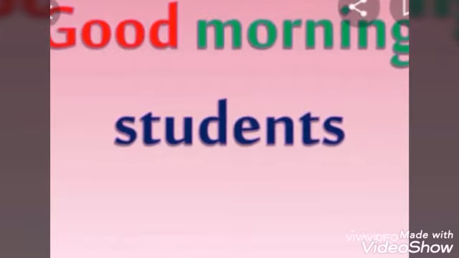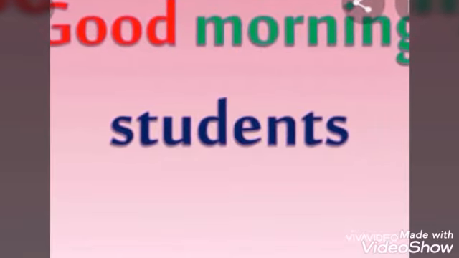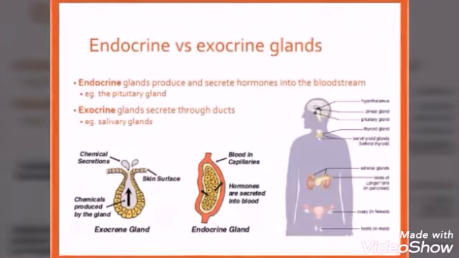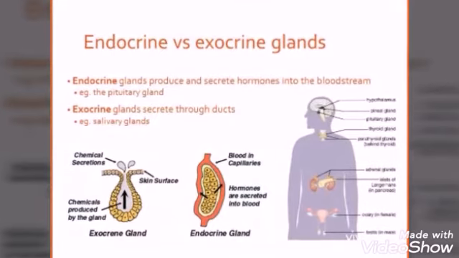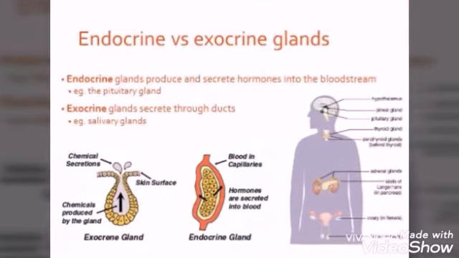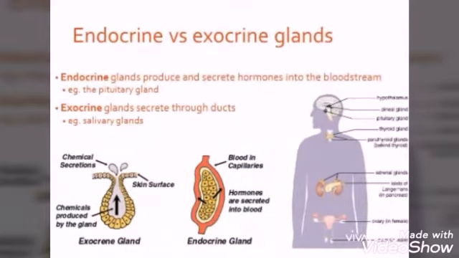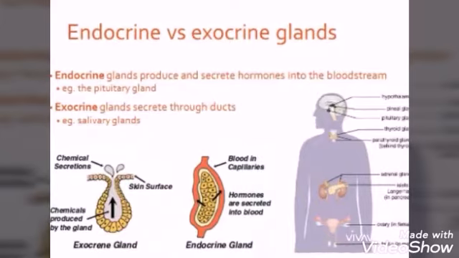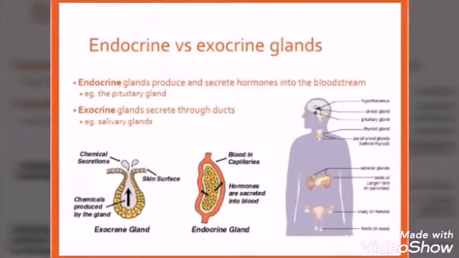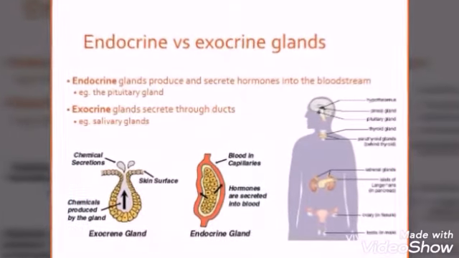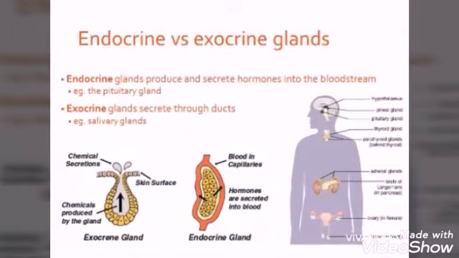Last video we discussed plant hormones. Now we are going to discuss human endocrine glands. First, you should know what a gland is. A gland is an organ which produces and releases some substances. These secretions perform specific functions in our body.